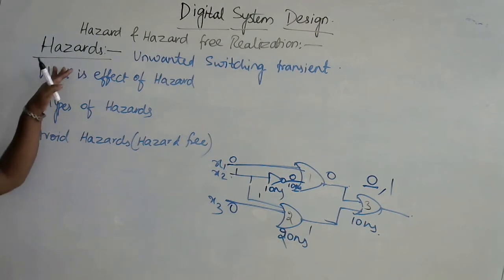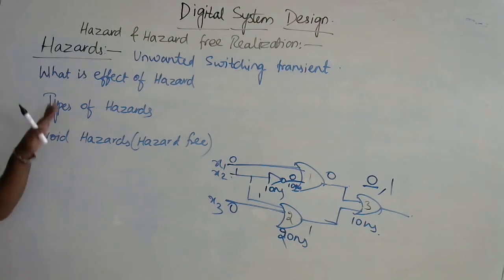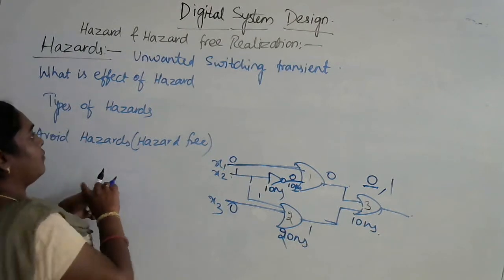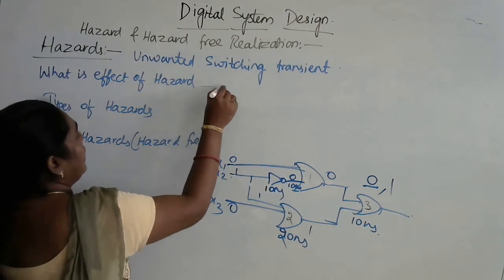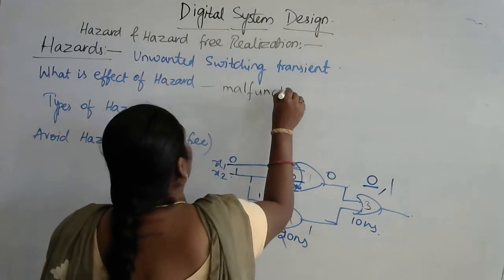So here, a hazard is an unwanted switching transient which is caused in a logic circuit. If the hazard happens, what will be the effect? The effect of hazard is that the corresponding circuit is going to malfunction.